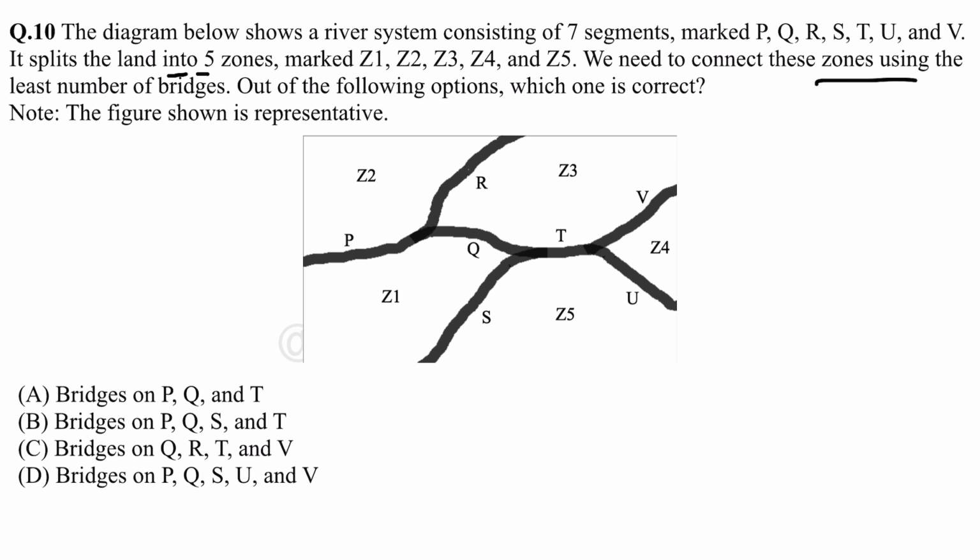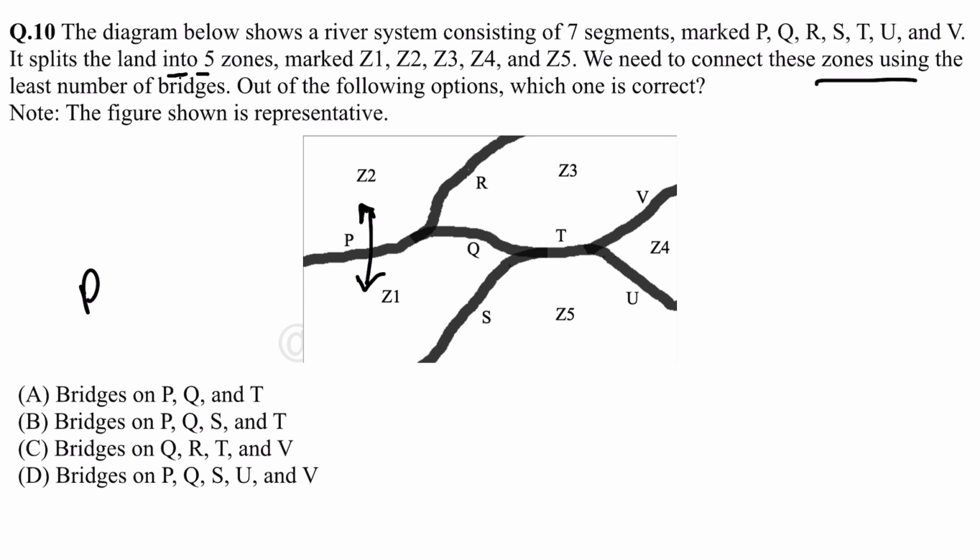So see, if we make one bridge on P, then zone 1 and zone 2 will be connected. So P, and just see if by using P we can do. And we have to connect all the zones.